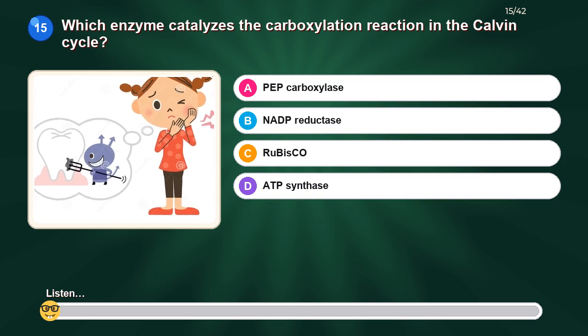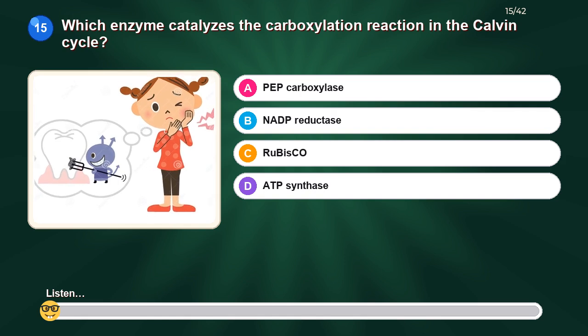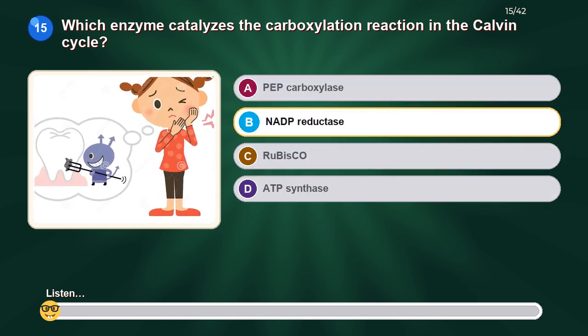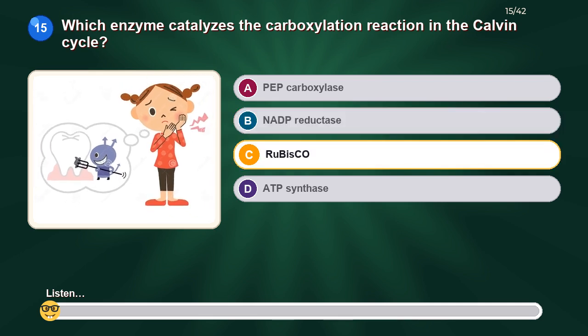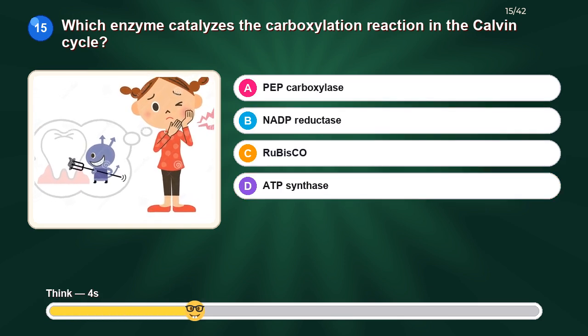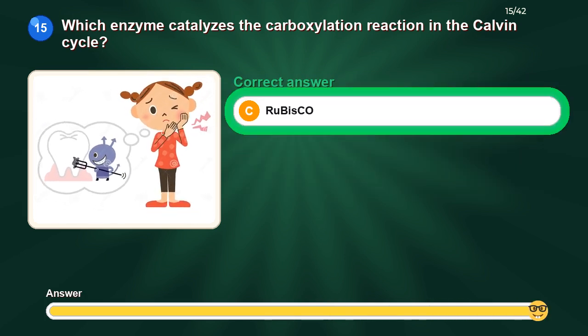Which enzyme catalyzes the carboxylation reaction in the Calvin cycle? Option A. PEP carboxylase. Option B. NADP reductase. Option C. Rubisco. Option D. ATP synthase. The correct answer is Rubisco.